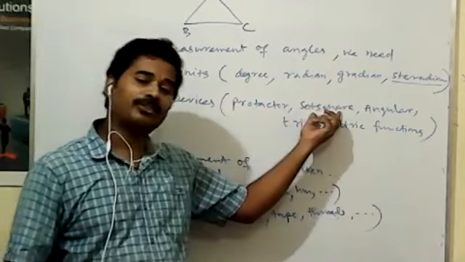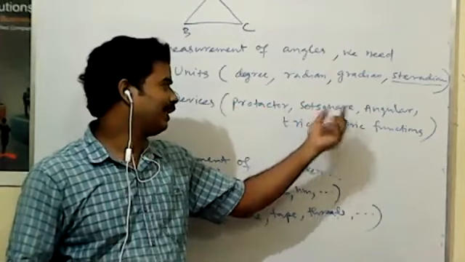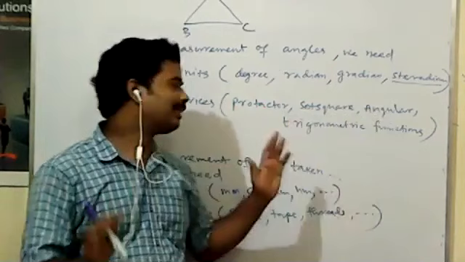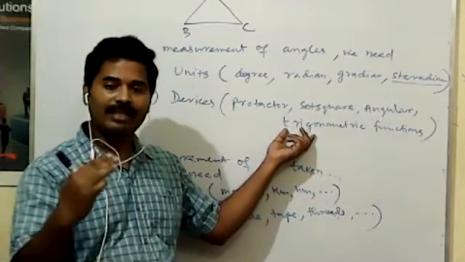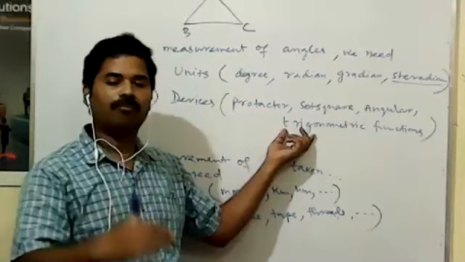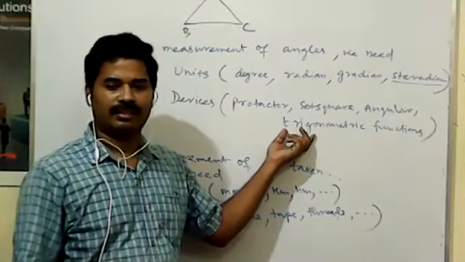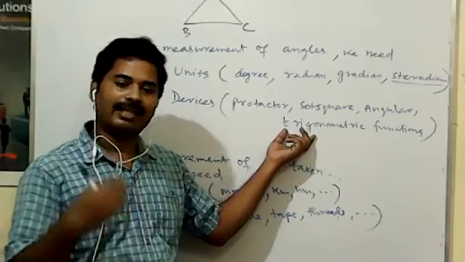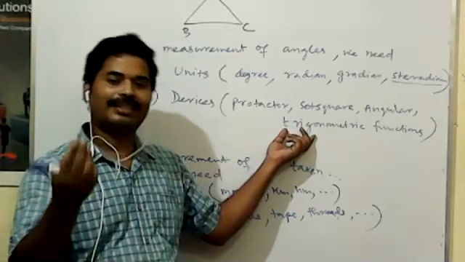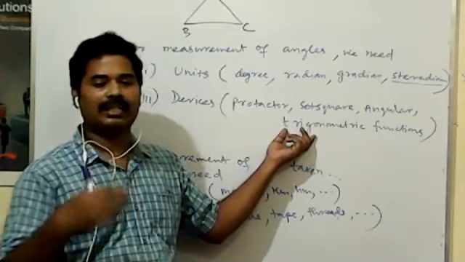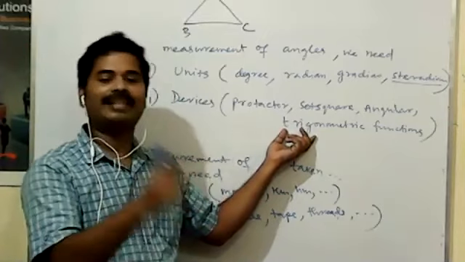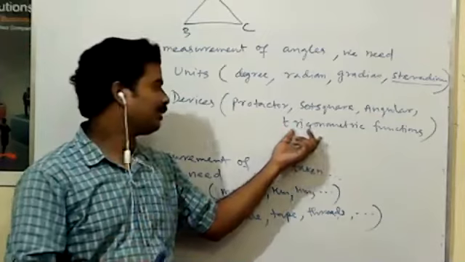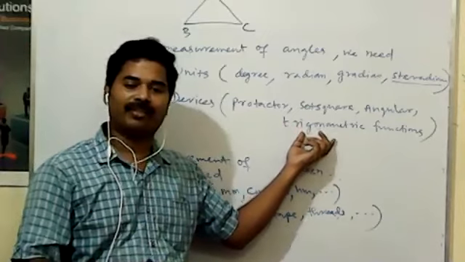The set square goes up to 180, meaning 90 degrees, and the angular is also 90 degrees. But the trigonometric function can measure many more degrees, like 1080 degrees. Whatever angle it has, this device can measure. That device is the trigonometric function.